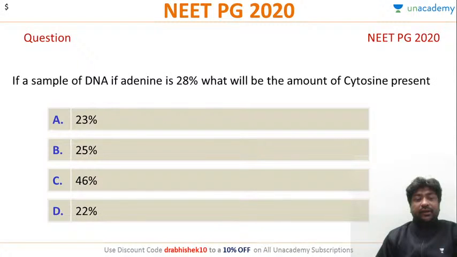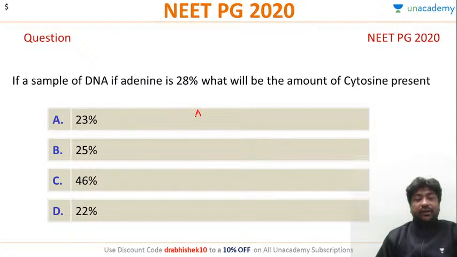Okay, let's answer this question. In a sample of DNA, if adenine is 28%, what will be the amount of cytosine present? Anyone? Anyone for this answer? Now this is basically on Chargaff's rule.